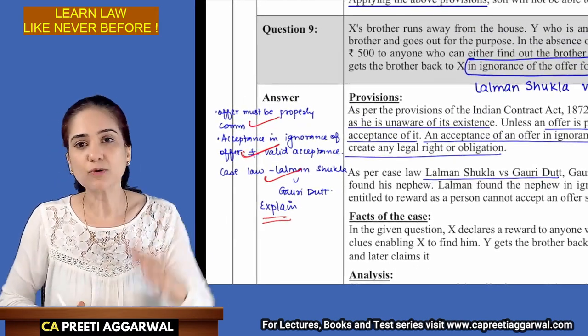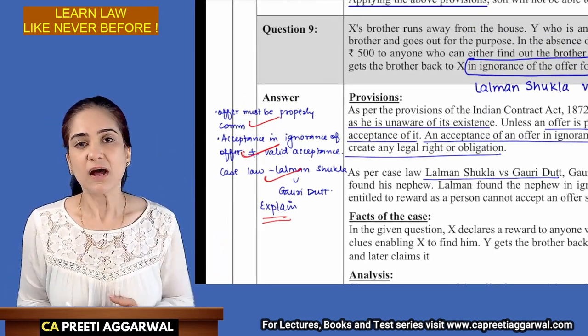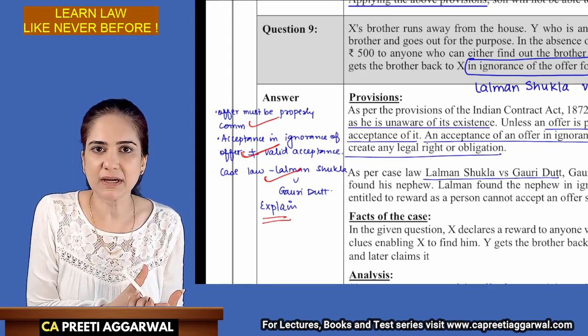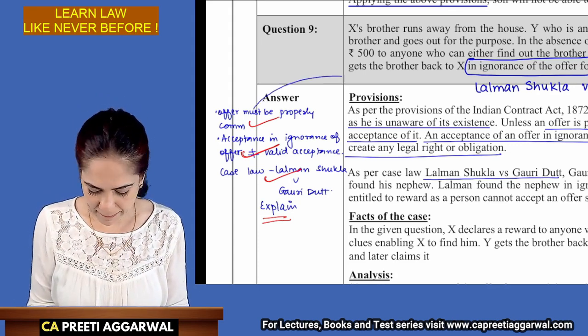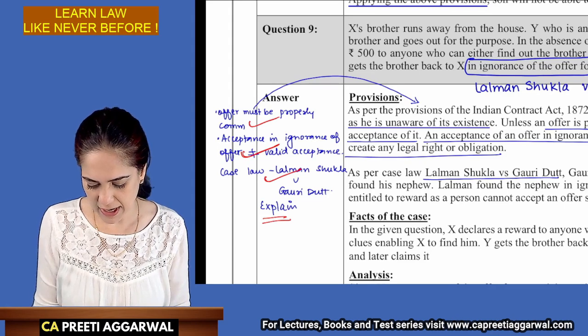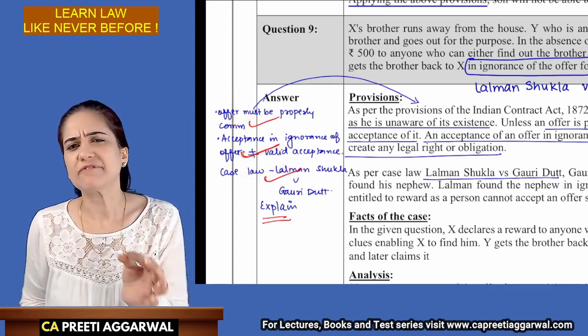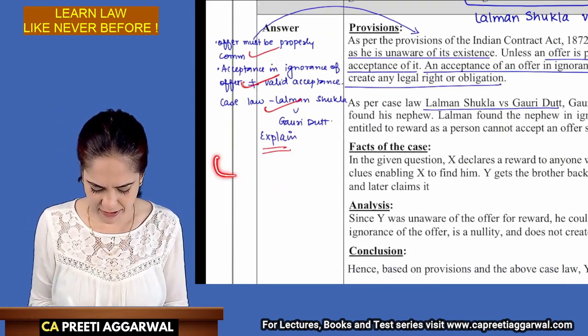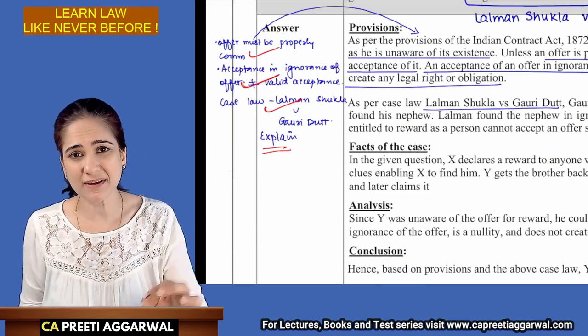So see, without writing the entire answer, I was able to frame the entire answer, and then when I compared it with the model answer, I had included all the points. If I would have missed a point, I would have written that in red, just as a reminder that I missed this point.